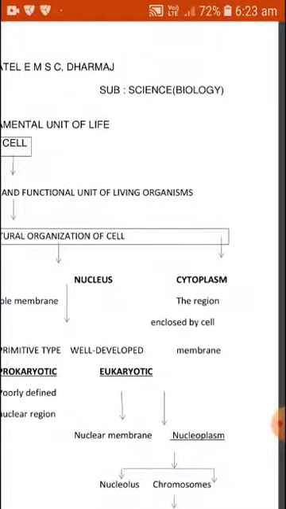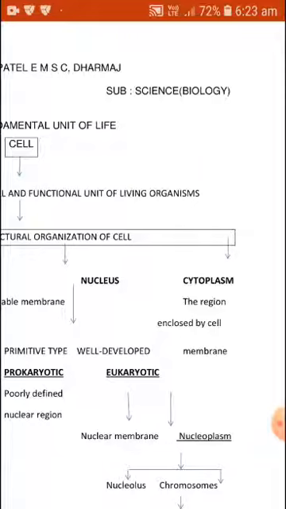When we talk about the cytoplasm, the region that is enclosed by the cell membrane, or the material that is present inside the cell, is known as the cytoplasm. We talk about the nuclear membrane and the nucleoplasm. Nucleoplasm again has nucleolus and chromosomes.